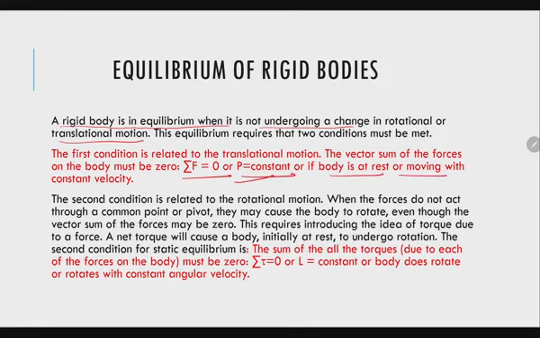That means either the body is at rest or moving with the constant velocity. And to meet the second condition related to the rotational motion, it must be in the rotational equilibrium, that is net torque acting on the system should be 0, or it must have constant angular momentum, or the body does not rotate or rotates with the constant angular velocity.